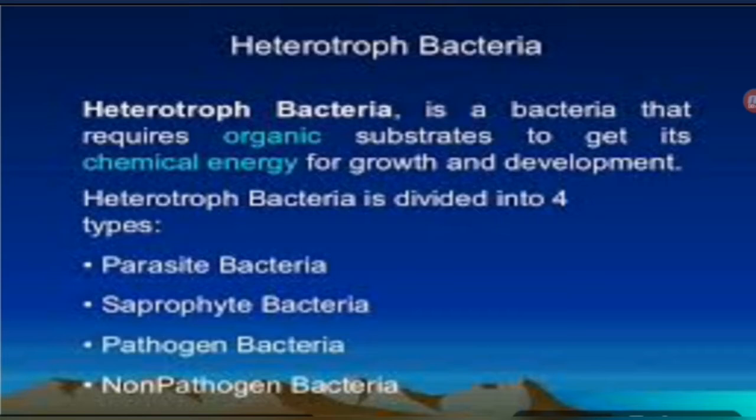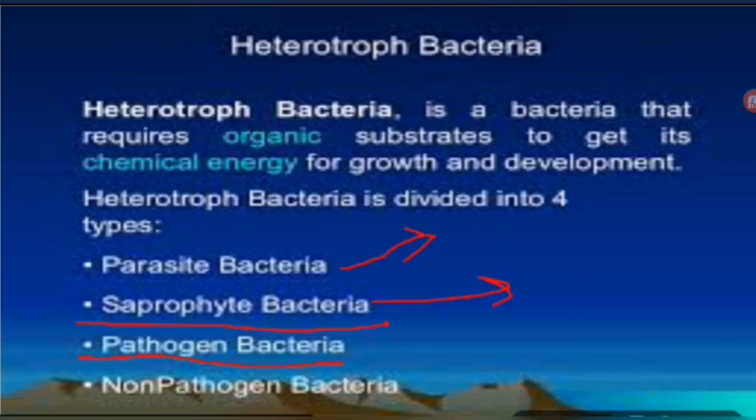Students, heterotrophic bacteria perform heterotrophic nutrition, which means they cannot form their food by themselves, they are totally dependent for their food on other living organisms. That is why they are heterotrophic in nature. Heterotrophic bacteria may be of different types, such as parasitic bacteria, saprophytic bacteria and pathogenic bacteria. Parasitic means they can live inside or outside the body of a living organism. Saprophyte means they can live inside or outside a dead and decayed body.